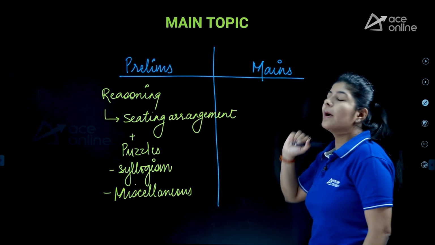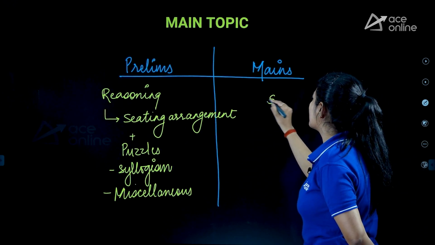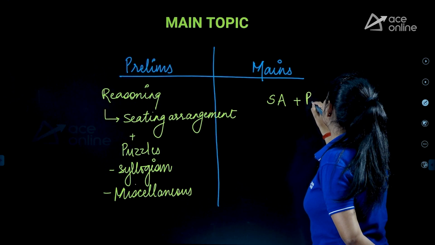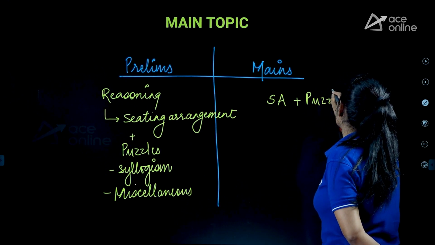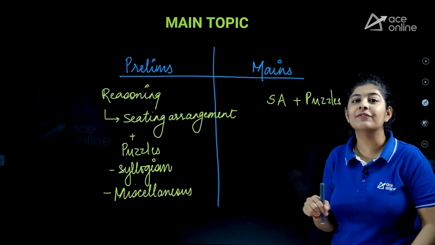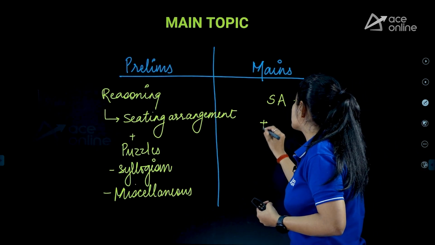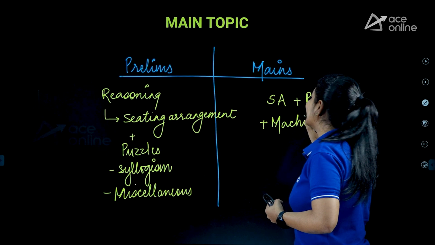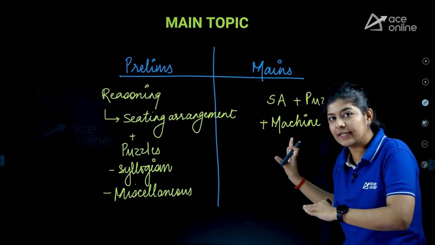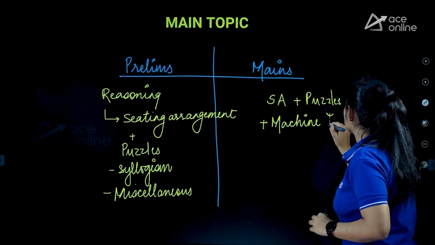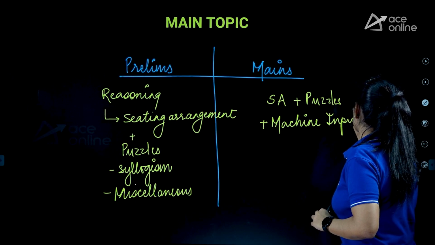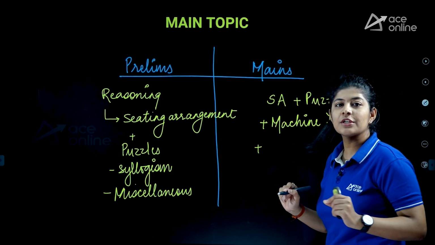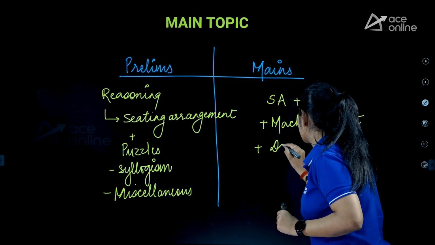Now if we talk about the mains, you have to focus again on the sitting arrangement. Apart from that, you have to focus on the puzzles. Apart from that, you have to focus on the machine input. Now, machine input is not in your prelims, but it is present in your mains examination. So, you have to focus on machine input as well. Apart from that, you have to focus on data sufficiency type of questions.